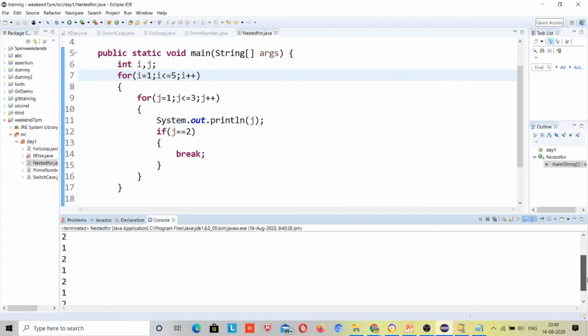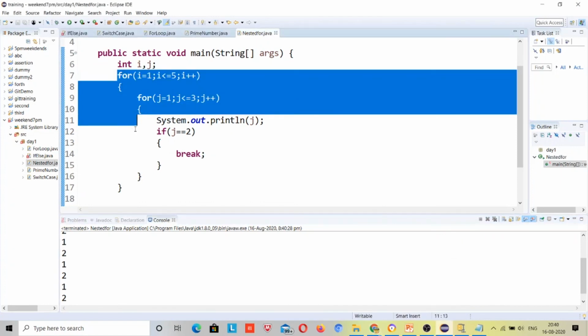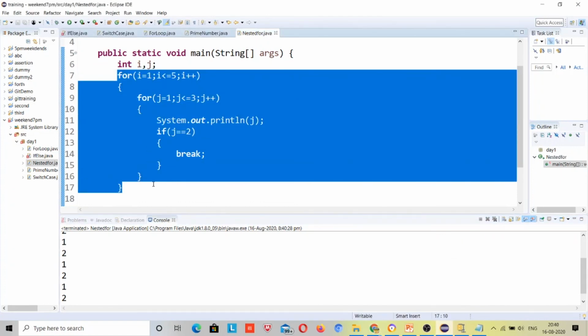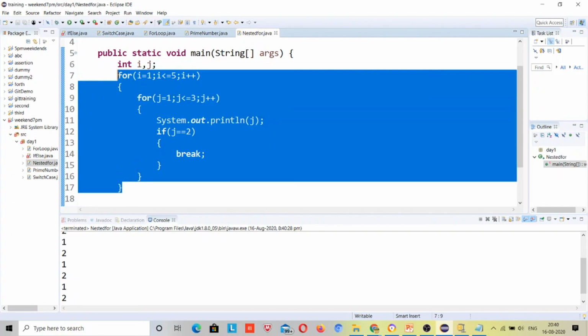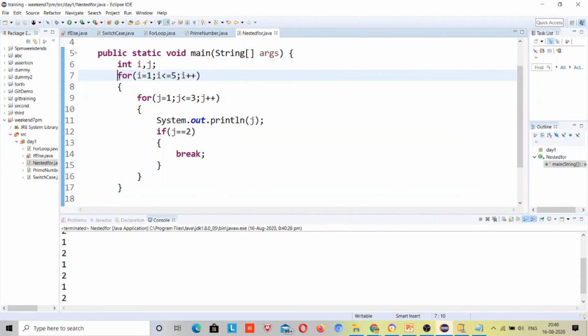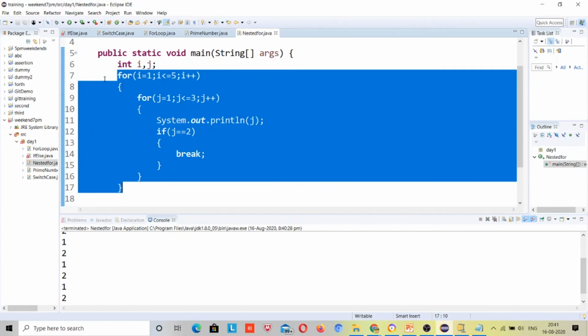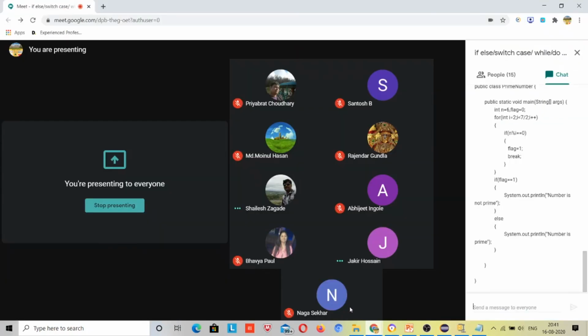if we know how things really work, then we don't need to think a lot of extra things. If we know the basic concept, we can get our query resolved. This kind of code is normally used everywhere, whether you are programming with Java, writing code for any application, or working with Selenium. At least this much logic you should be able to write, right? If you are not able to develop such logic, then you will face problems in future. That's why I'm covering the very basics.